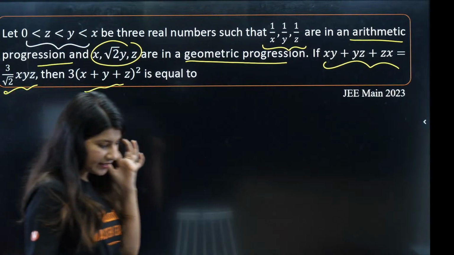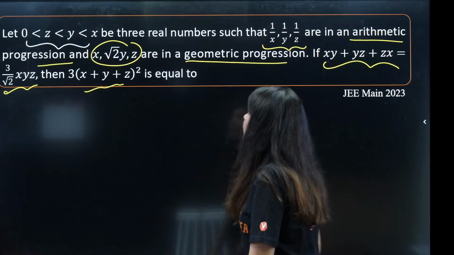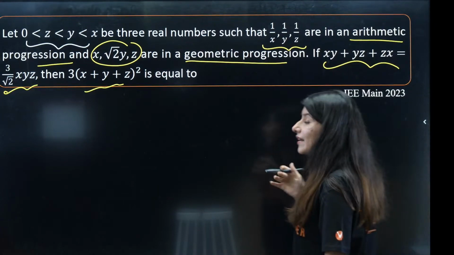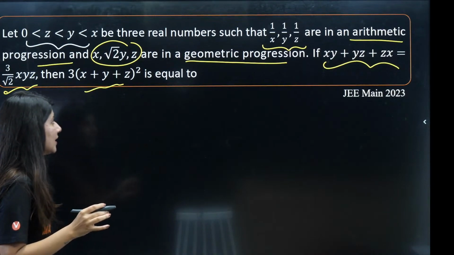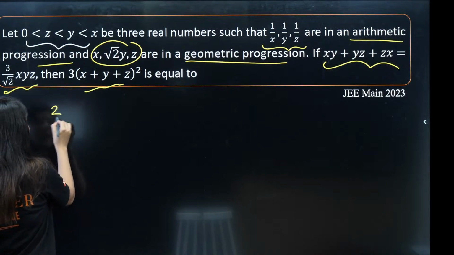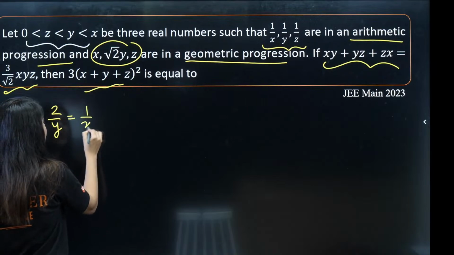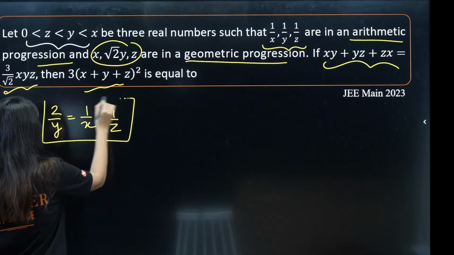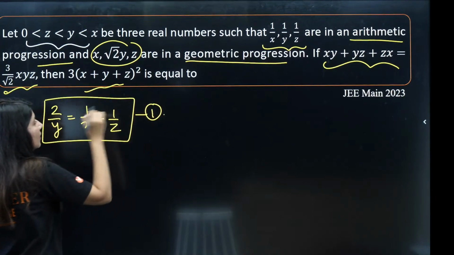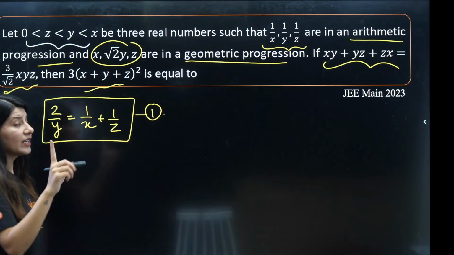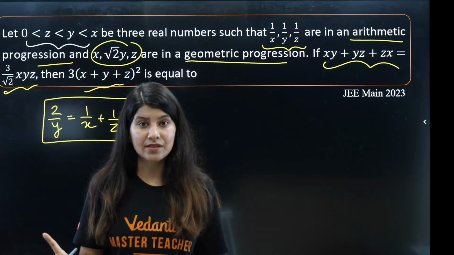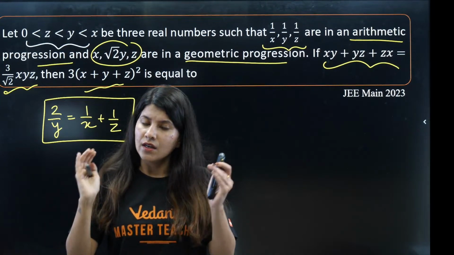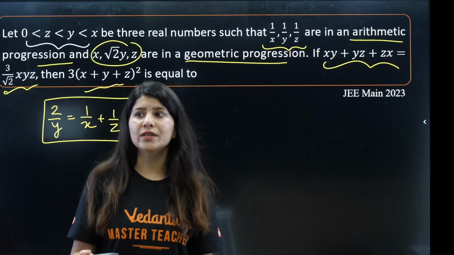1 by x, 1 by y, 1 by z are in an arithmetic progression, right? That means 2 by y is equal to 1 by x plus 1 by z. This is your first equation. Let's not forget, we need to figure out the value of x plus y plus z, not individually x, y and z. If I get x plus y plus z, that is also fine.